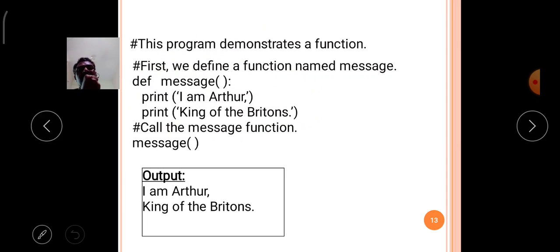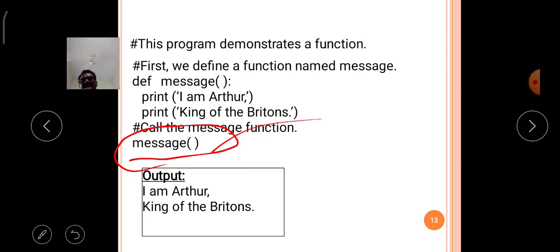After constructing the function, I write the call to the function. What is the meaning of calling a user defined function? Calling a user defined function is nothing but simply mentioning the function name.